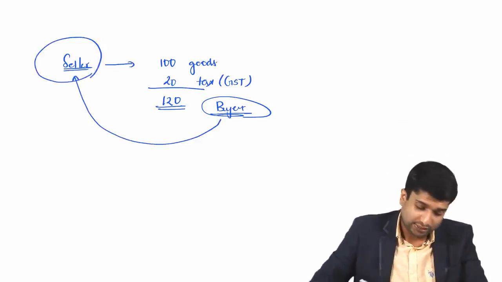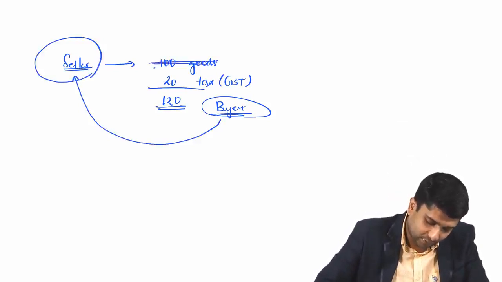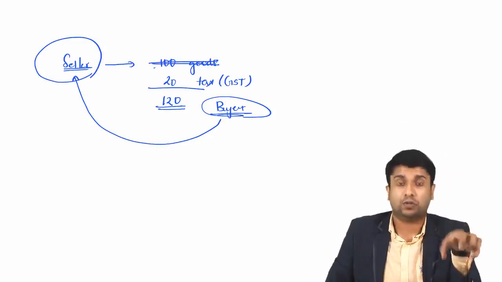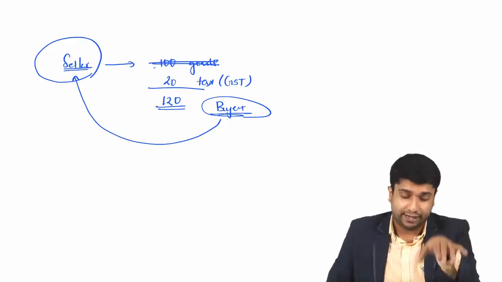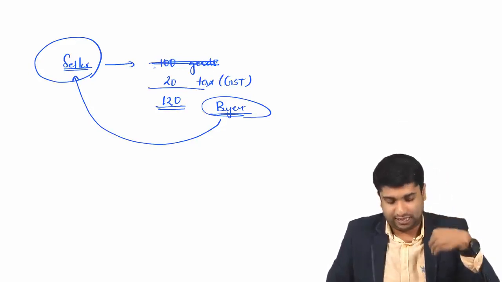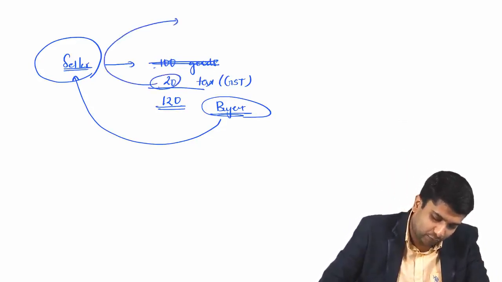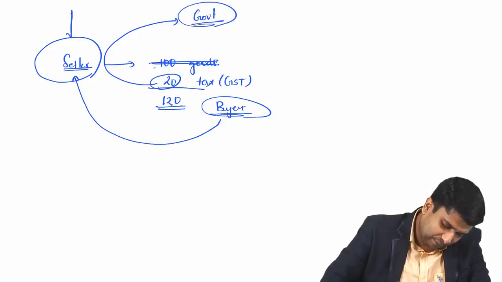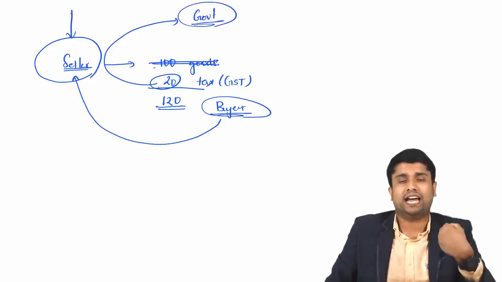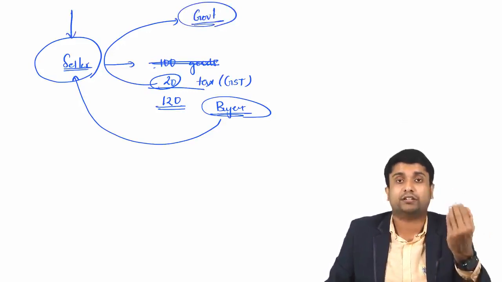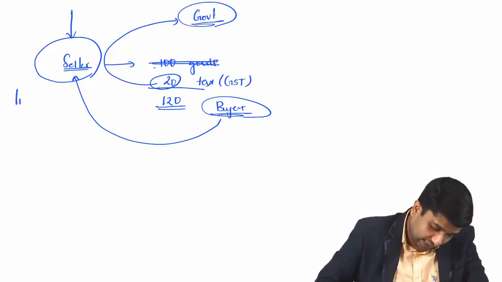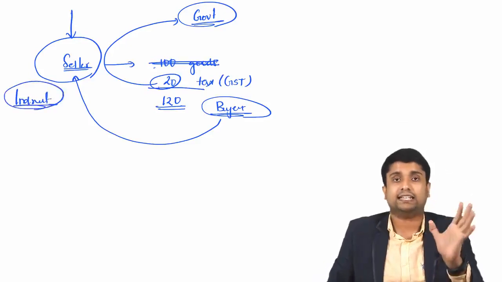And what does the seller do? Seller will take this 100 rupees because this 100 is for his goods. But he is collecting 120, right? So he will take that 100 to his pocket and he will pay that 20 rupees to the credit of government. So the seller is the person who's collecting the taxes and paying that particular taxes to the credit of government. And this is called indirect tax. These kinds of taxes are called indirect taxes.